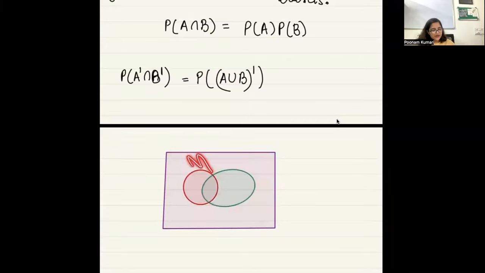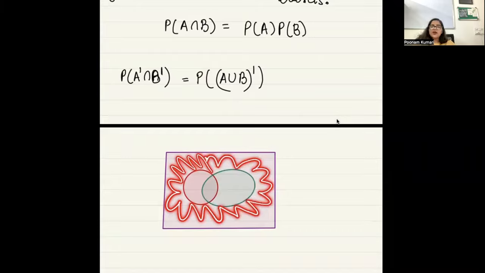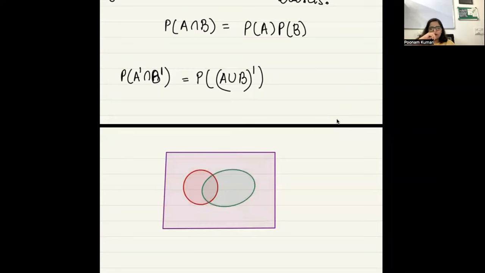Whatever is outside, which is this. And what is this outside area? This total union complement. So A complement intersection B complement is (A union B) complement.